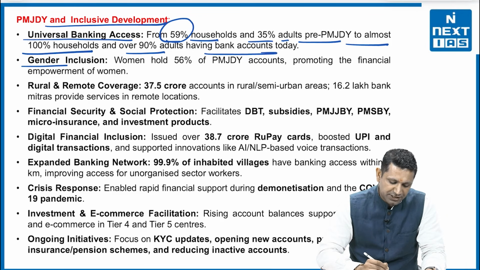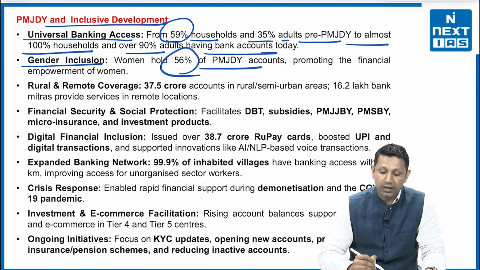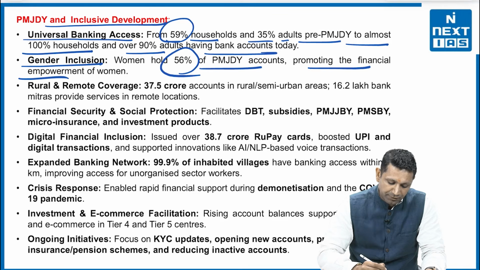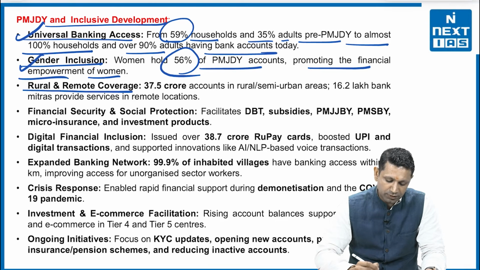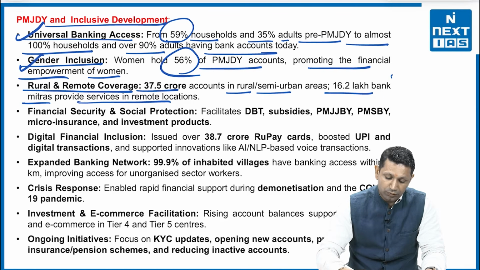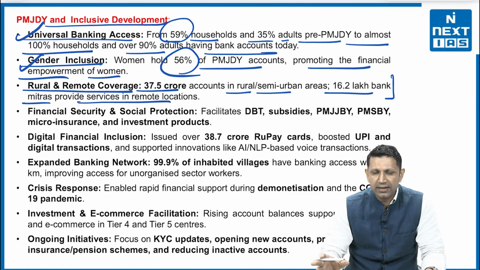From 59% households and 35% adults pre-PMJDY to almost 100% households and 90% adults having bank accounts today. Second, gender inclusion. Women hold 56% of the Pradhan Mantri Jan Dhan accounts, promoting financial empowerment for women. So it is also helping in gender inclusion. Then rural and remote coverage. 37.5 crore accounts in the rural and semi-urban areas. 16.2 lakh bank mitras provide service in remote locations.